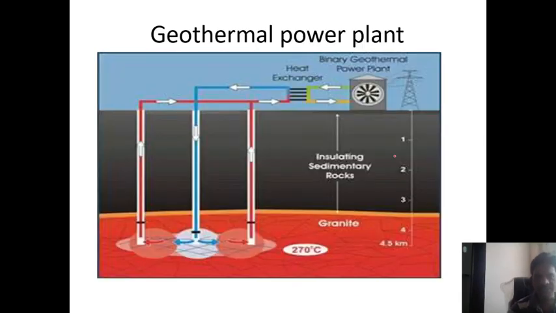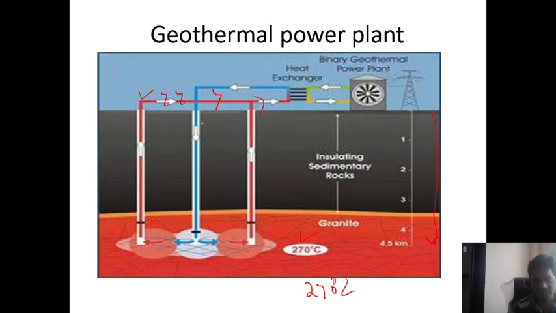If you observe here in the geothermal power plant, this red line is called the injection wells. What is the depth? If you go from the ground, it is 4 or 5 kilometers. What is the temperature there? There is a temperature of 270 degrees Celsius. So from this depth, we have to absorb the steam or hot water, and this is utilized for power generation.